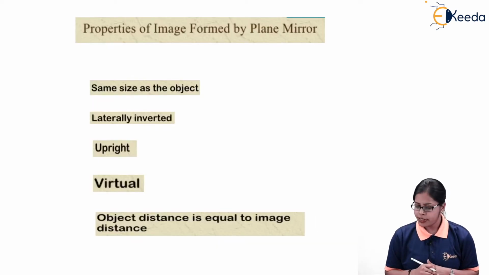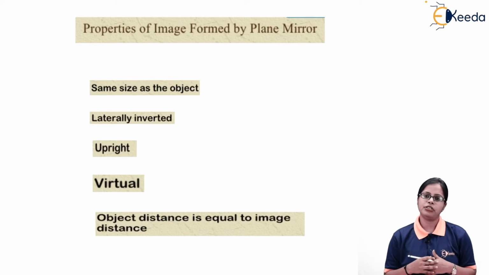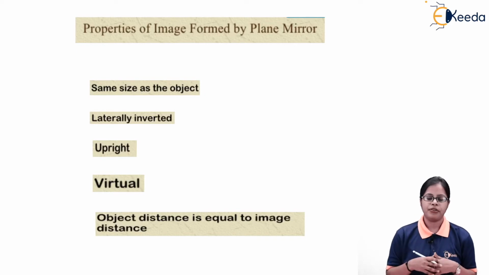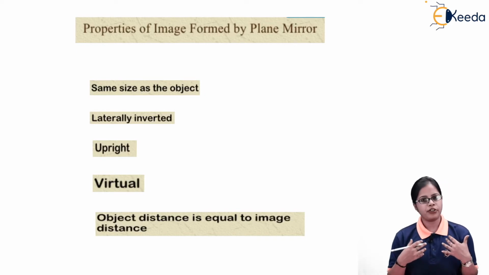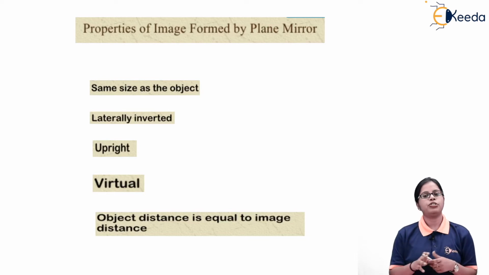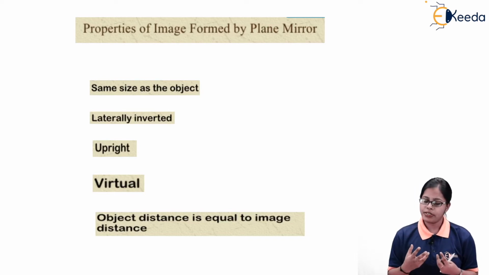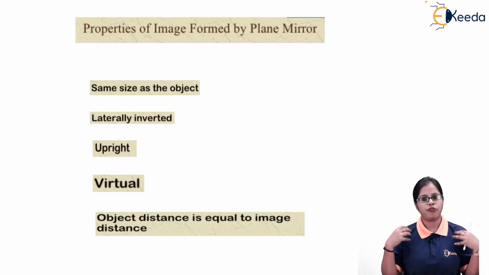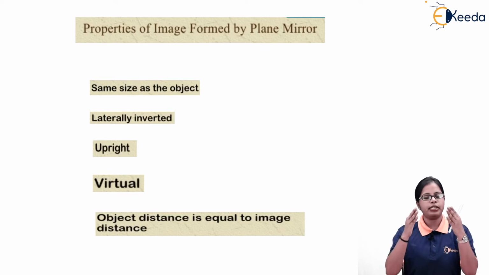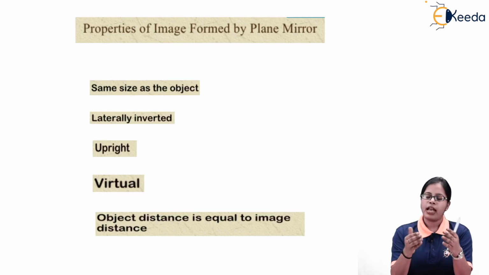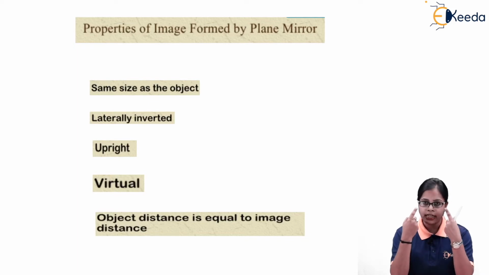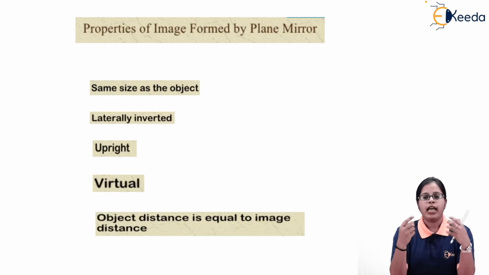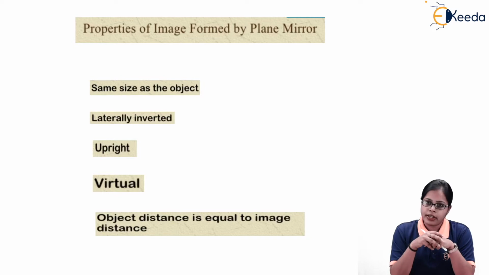Now, whenever we talk about the reflections occurring on a plane mirror, as we stand in front of the plane mirror, we get to see our image. That means the rays of light which are getting emitted from us, or you can say the rays of light which are falling on us, are going to get incident on the plane mirror, and the rays of light get reflected back and fall on the retina of the eye, and the image is formed at the retina.